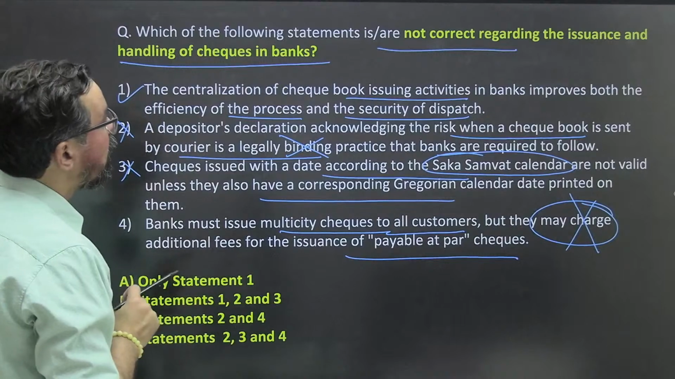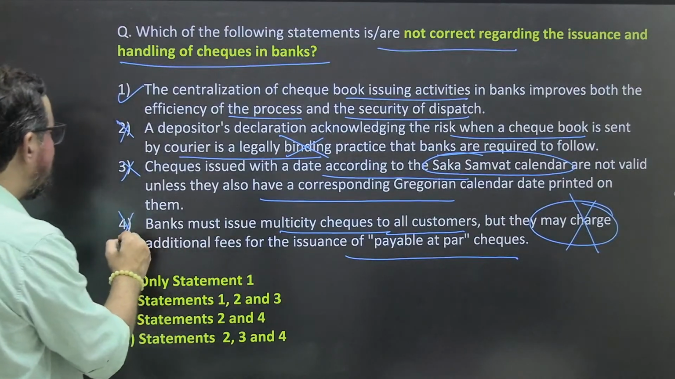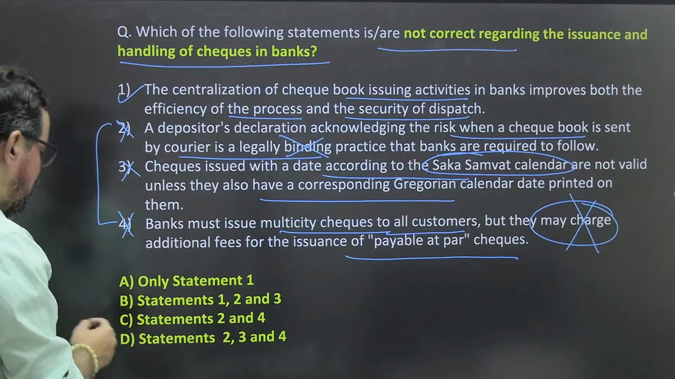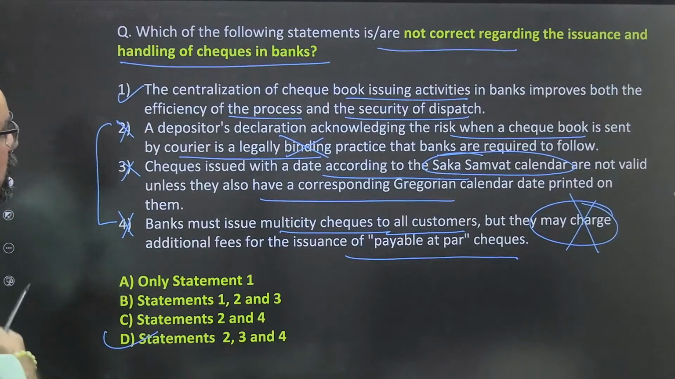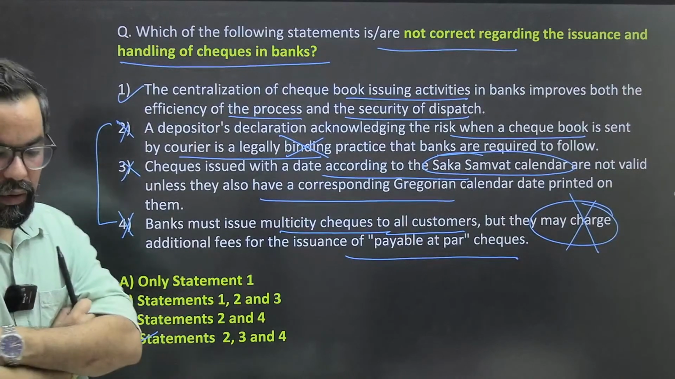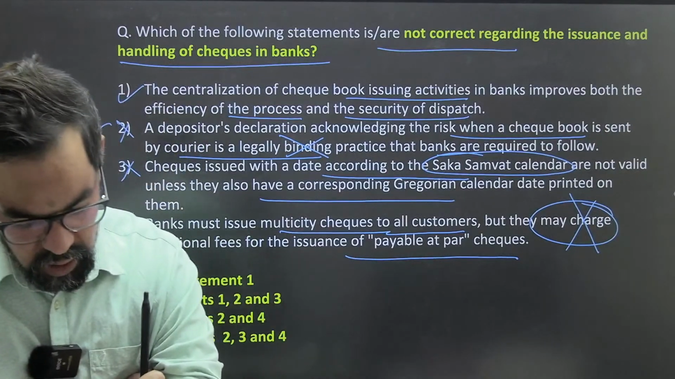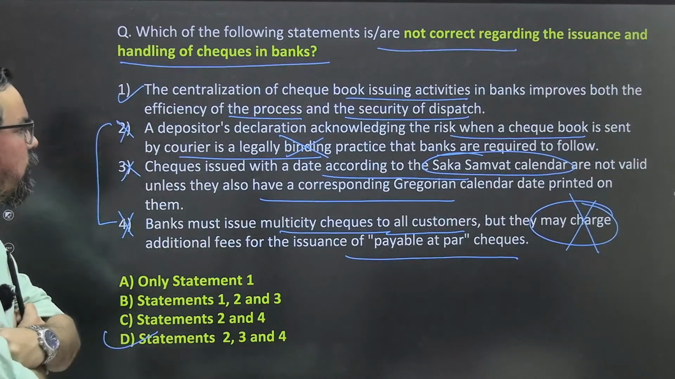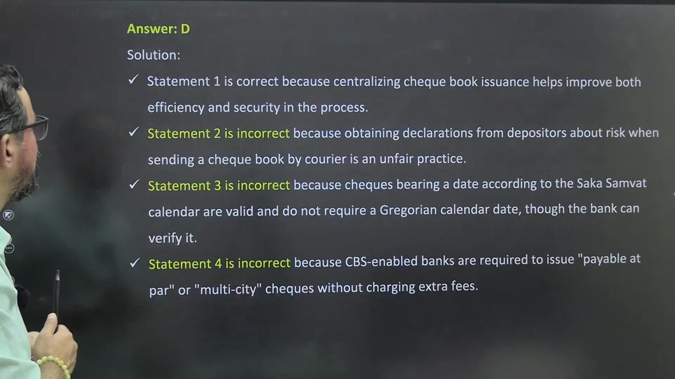So what we have to find out? We have to find out the incorrect statement. That means 2, 3, 4. D should be the right answer then in this case. Nirmal sir, we have to find out the incorrect statement. So the only statement which looks correct in this particular case is this.